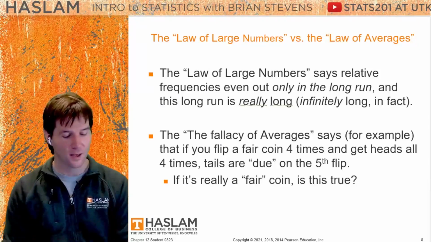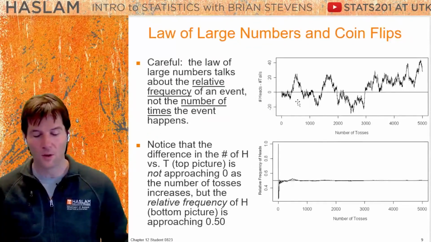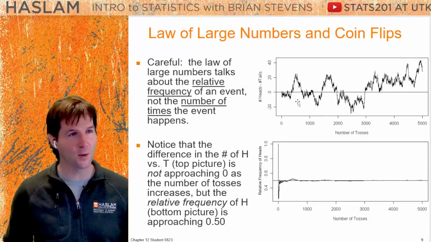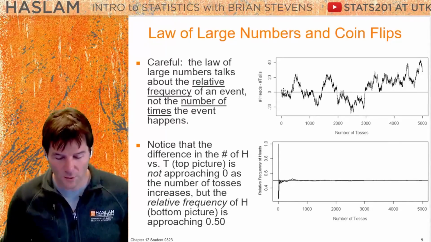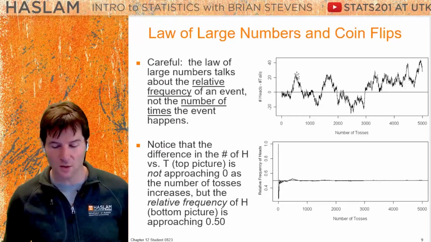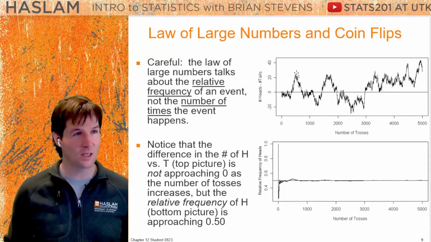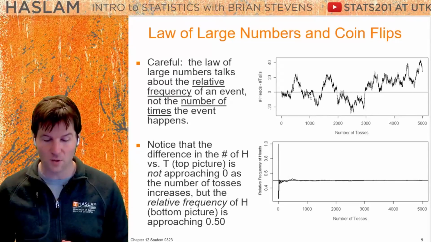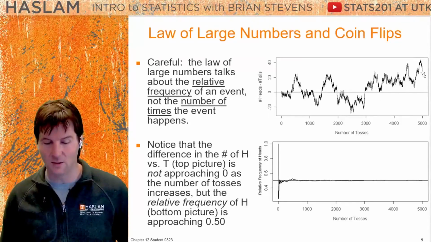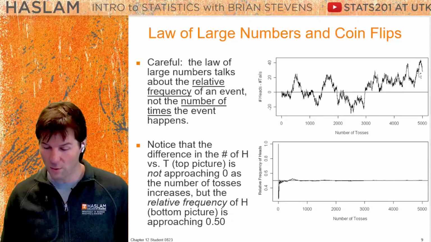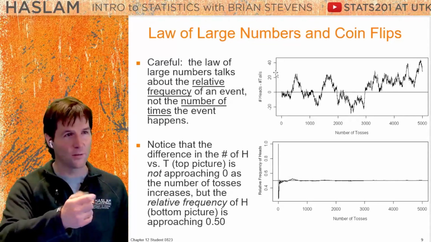It's a fallacy. These graphics right here show it. And you have to think, what exactly am I looking at? Well, the top one shows you the ratio of how many heads there are to how many tails there are when you flip a coin. In this, you start out with only one more heads than tails. Then you get a few more tails, then more heads, then way more tails, because this shows how far off you are. After 1,000 coin flips, you're off by like 20 extra tails. If it's negative, there's been a few more tails than heads. After 5,000 flips, you are over by about 22 heads, because positive means too many heads. You have like 22 more heads in your coin flips than tails.